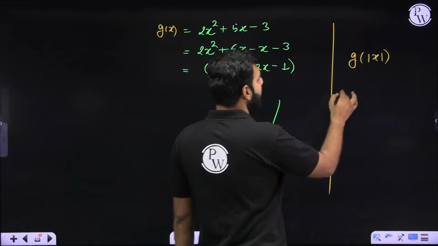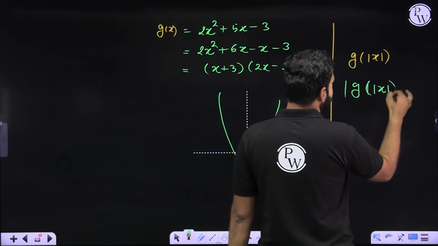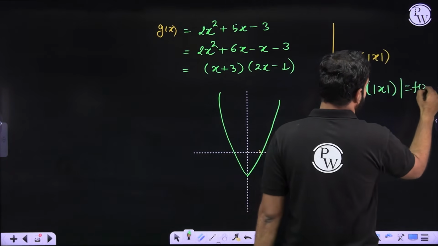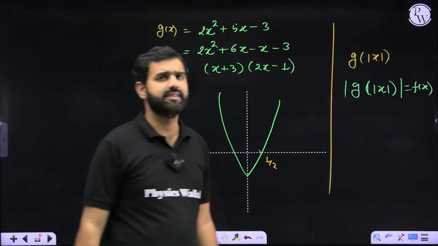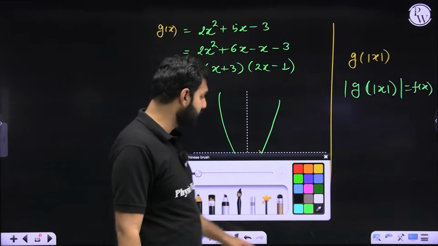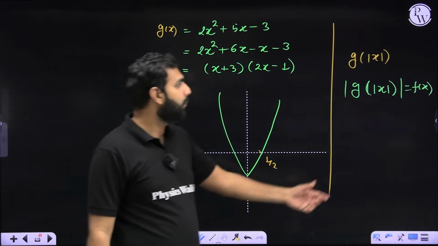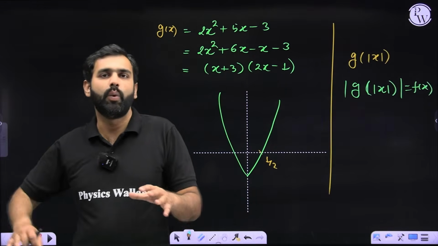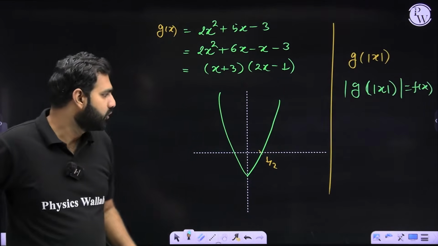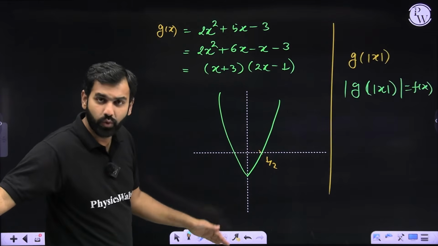Actually, we are interested in mod of g of mod of x, and that is exactly our function f of x. So now when you put a mod over this f of x, what change do you bring here? When you put a mod over this function, it will not take any negative values, which means the part of this function which was lying below the x-axis won't exist.